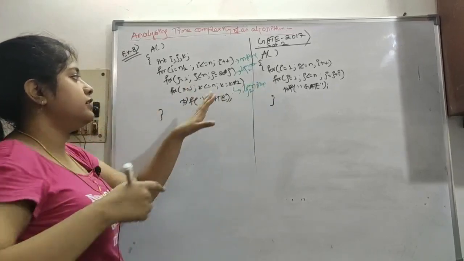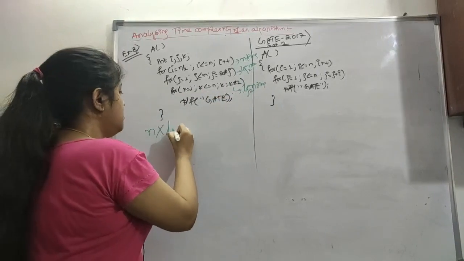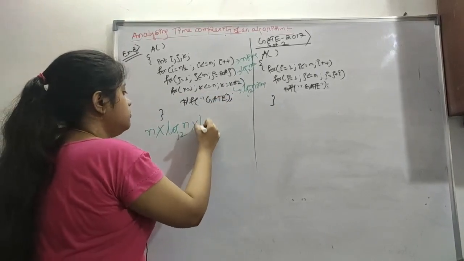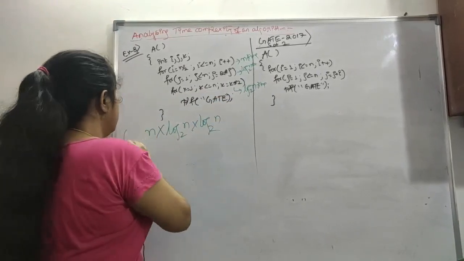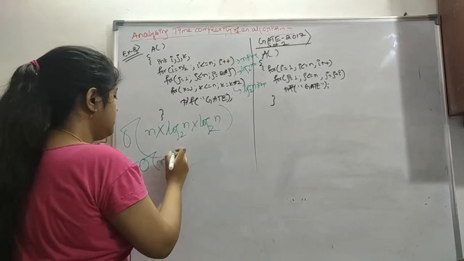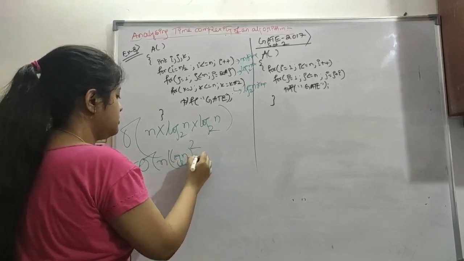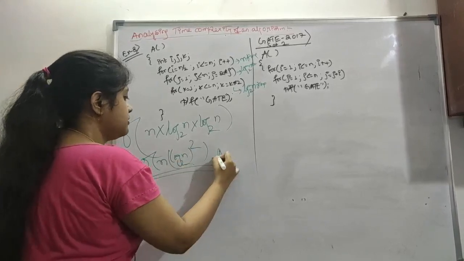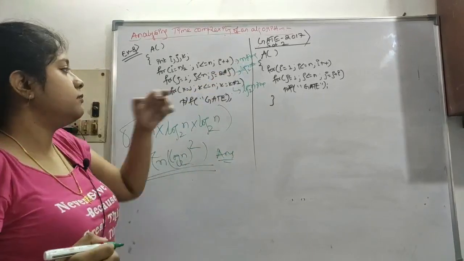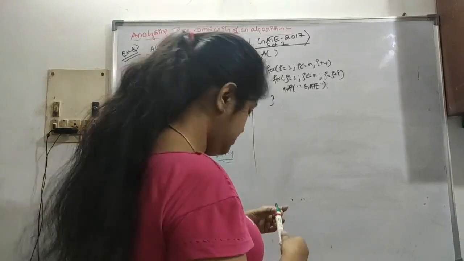I have already done why it is coming as log n base 2. So this is basically n into log n base 2 into log n base 2. Order of this, so order of n into log n whole square base 2. So this is our answer, just multiplication of all of this. So now let's move on to our next question.